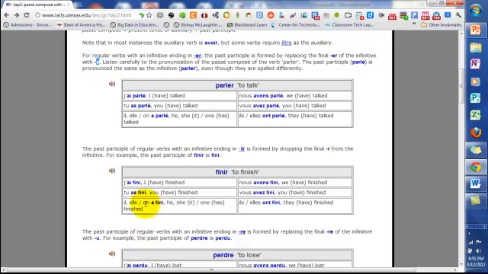Okay, that is the passé composé of a verb that has er in the infinitive ending. So j'ai parlé, tu as parlé, il ou elle ou on a parlé. Nous avons parlé, vous avez parlé, and ils ont parlé ou elles ont parlé.